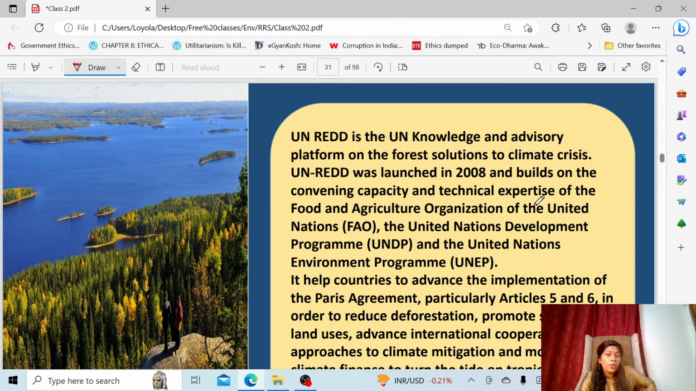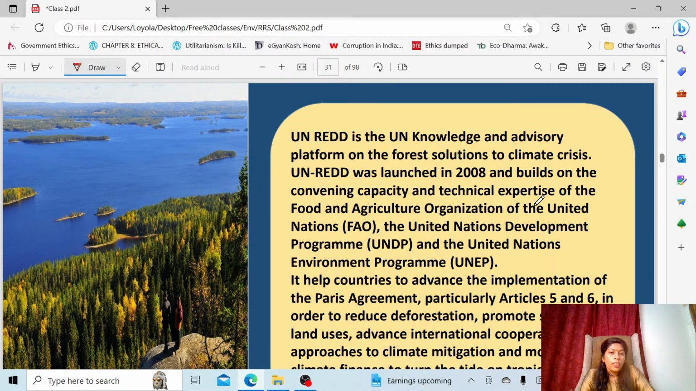So first we'll initially introduce what is UN-REDD. UN-REDD is nothing but a platform, we can say a platform for the forest problems. They are giving some solutions. Related to climate change, a lot of problems are faced by the forest. Every ecosystem is facing a problem, including the forest. So here it is going to give some solutions. This platform was launched around 2008, so the classification is also very important, right?